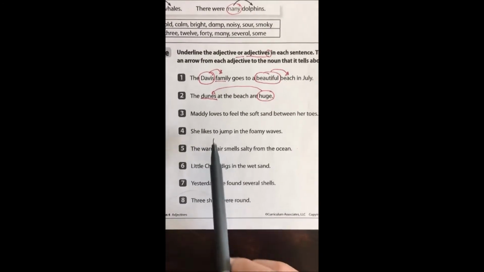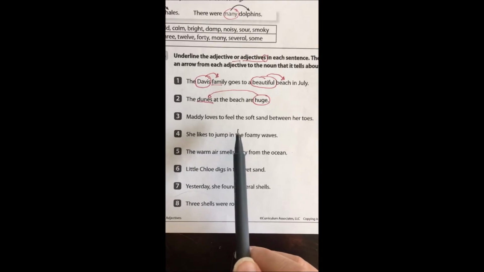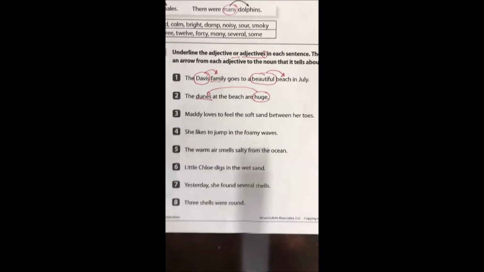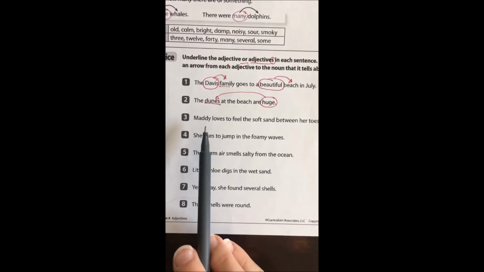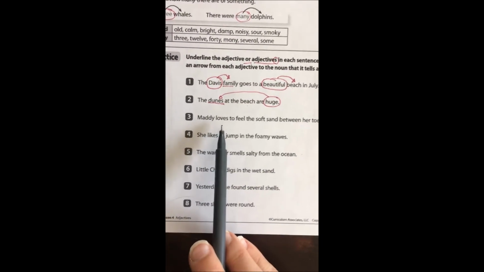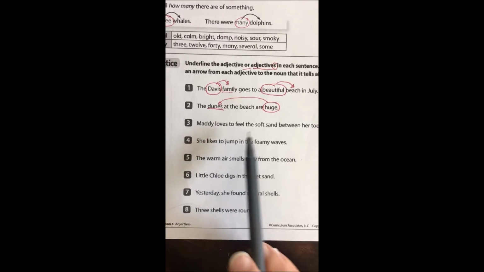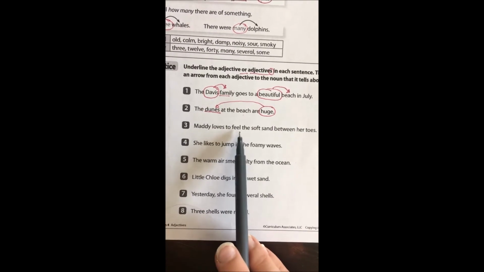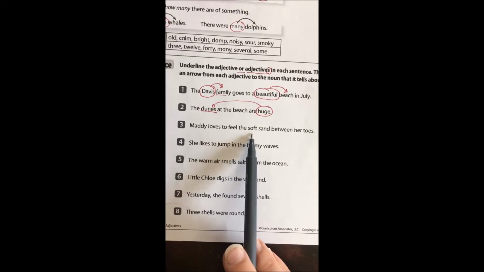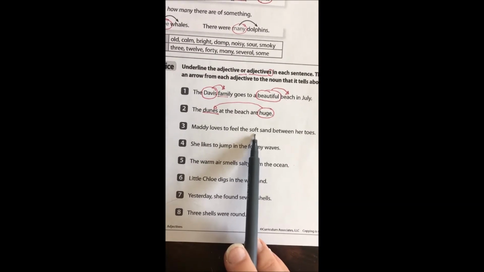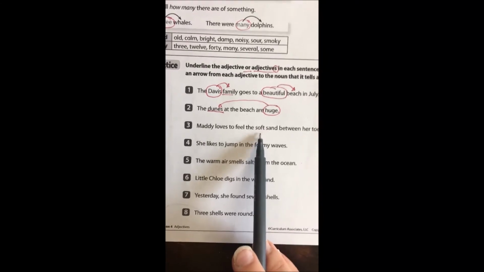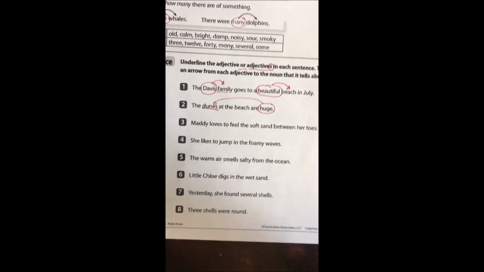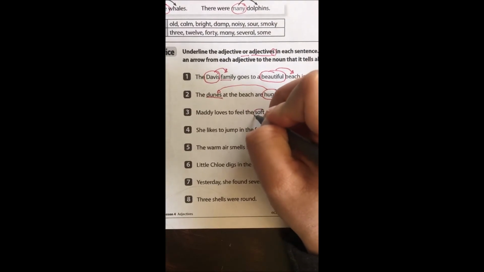Okay? Number 3. Maddie loves to feel the soft sand between her toes. Let's look at all the words in the sentence. It's a long one. Maddie, well, that's a name. That's a proper noun. Loves, that's an action. That's a verb. To feel, that's another verb. The, soft. Soft looks like something I would describe. We've talked about how Sparty had soft fur. We use that as a descriptive word, an adjective. So I'm going to think that that might be my adjective.